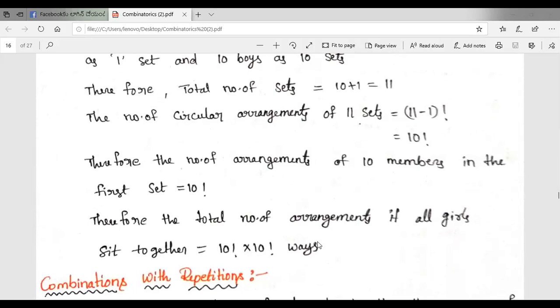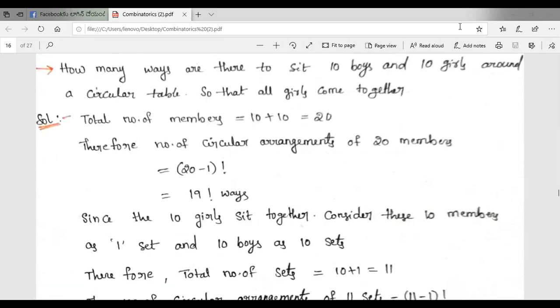So in this problem, given 10 boys and 10 girls around a circular table so that all girls come together, the total members are 10 plus 10, 20. Therefore the number of circular arrangements possible is 20 minus 1 factorial, that is 19 factorial ways. Since the 10 girls sit together, consider these 10 members as a single set, and the remaining 10 boys as 10 sets. So the total number of sets is 10 plus 1, that is equal to 11 sets.